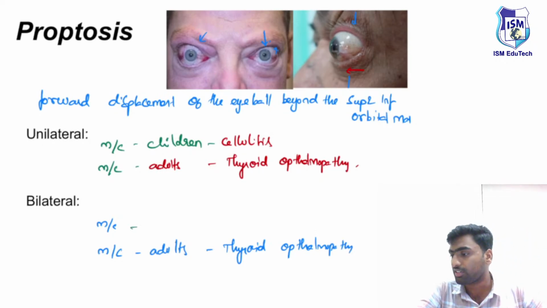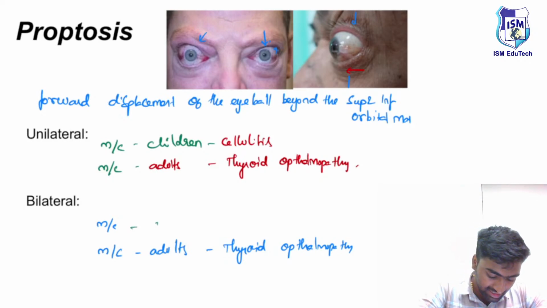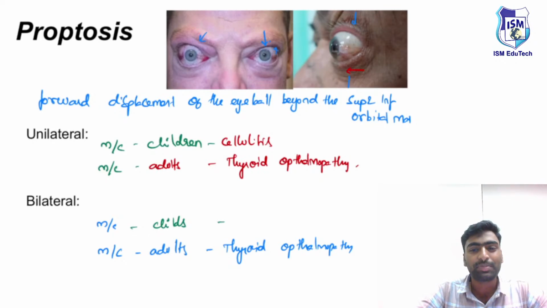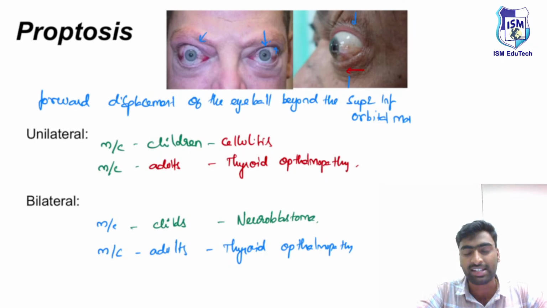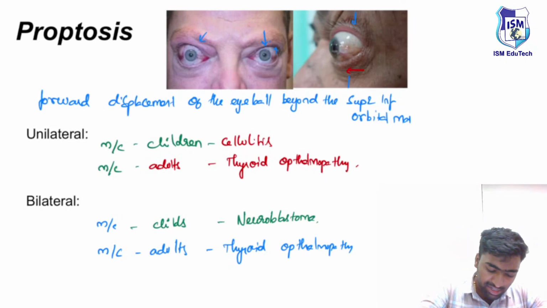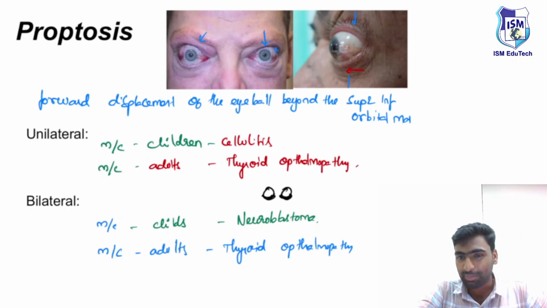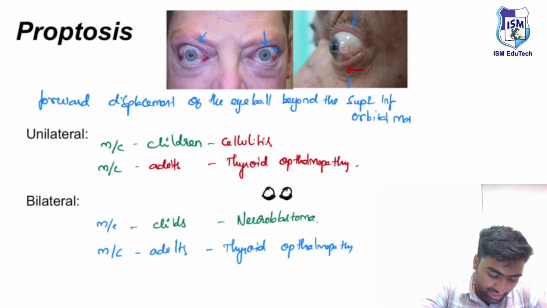The most common cause of bilateral proptosis in children is because of tumors. Most commonly it is neuroblastoma. This neuroblastoma produces metastasis, and it deposits around the eyes and produces this type of eyes. Could you please identify the name of these eyes? They are known as raccoon eyes.